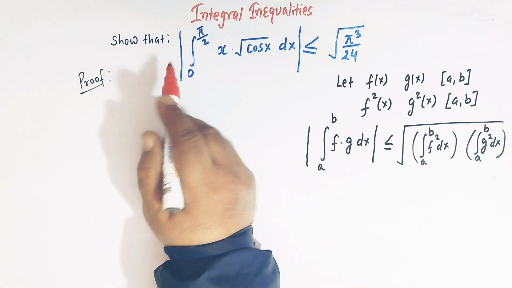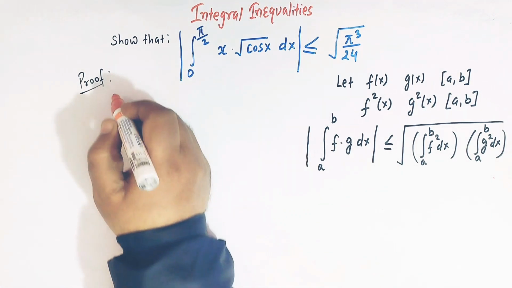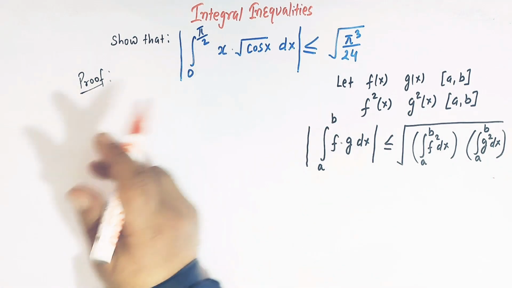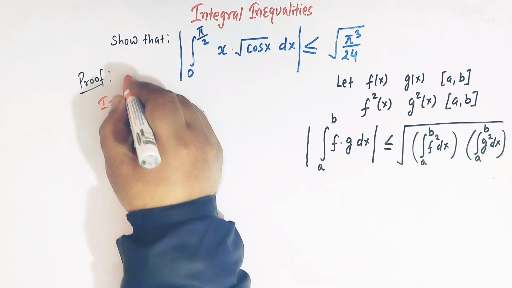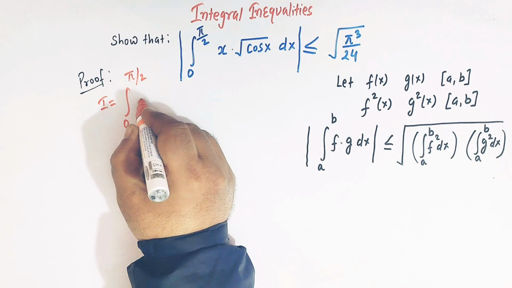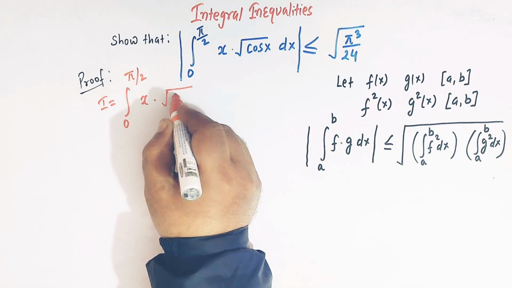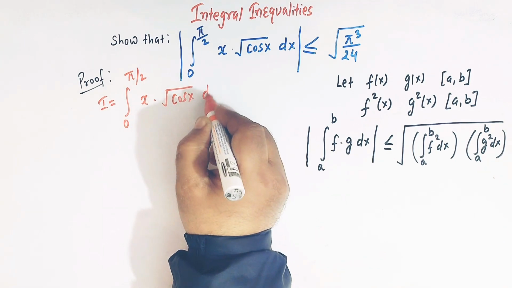So let us first denote this integral which is inside the mod function by I, right? So I is 0 to pi by 2 x times square root of cos x dx.